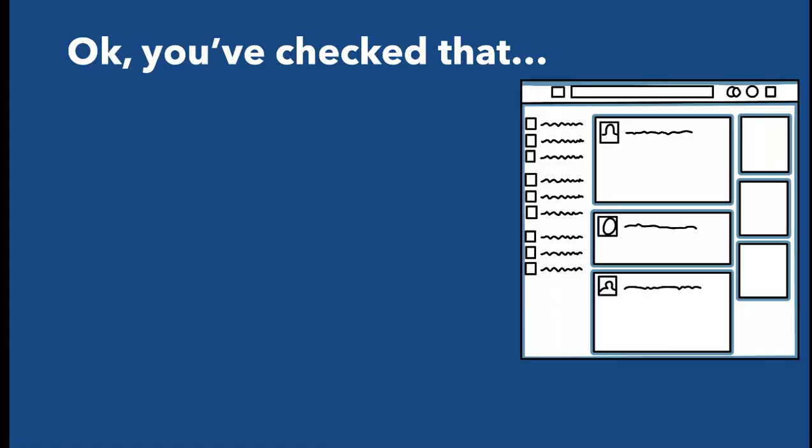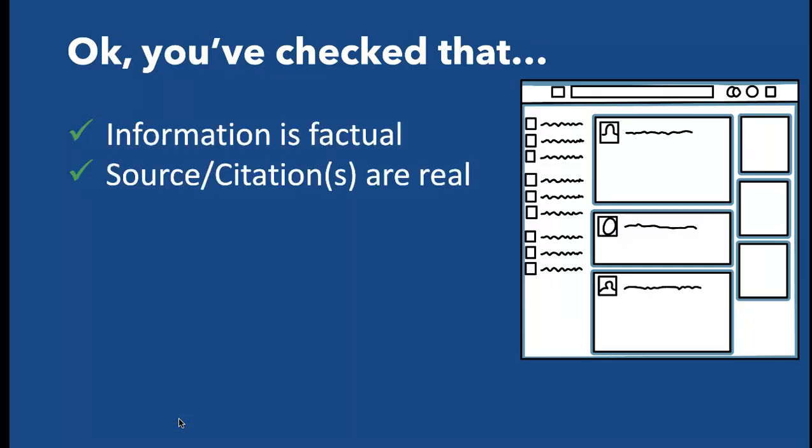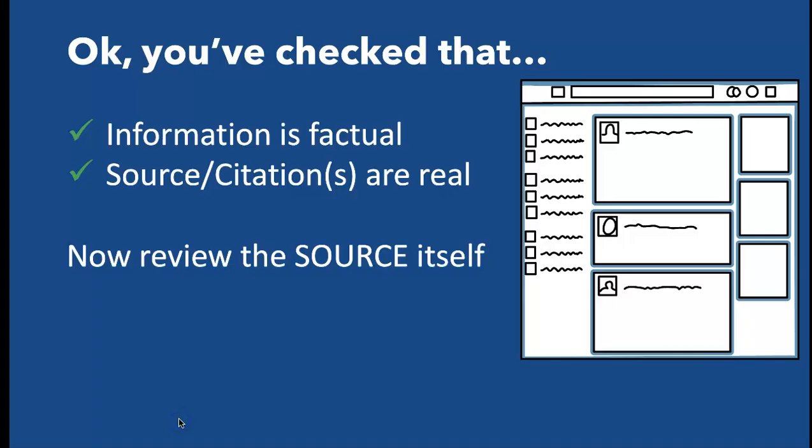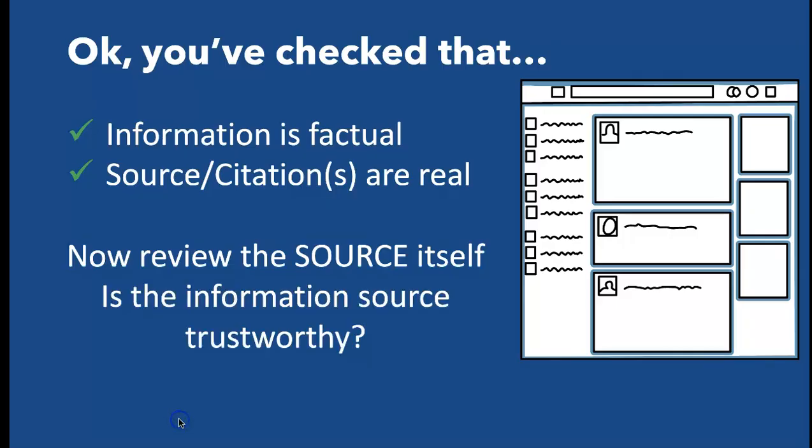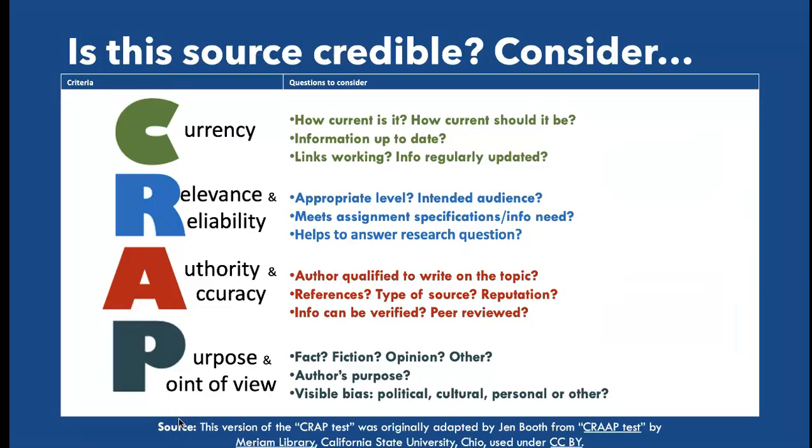Once you've verified that the information is factual and can be backed up by a real source, it's time to evaluate the source itself. You might find the CRAP test to be helpful in this scenario. Just like you do when you conduct your own research, carefully review the source, asking yourself questions about whether or not it's credible, reliable, authoritative, and accurate, and what the purpose or point of view behind the source is.